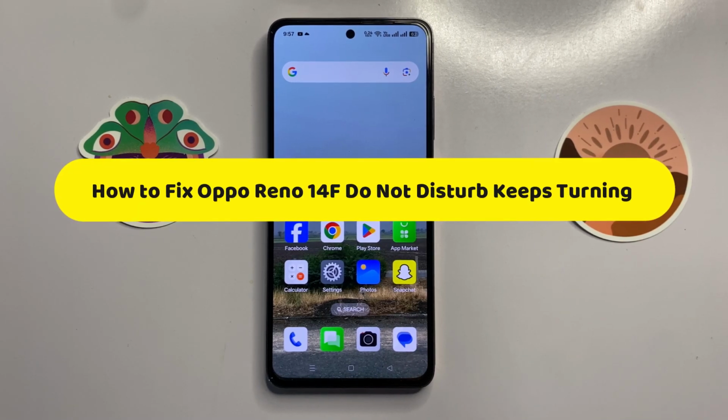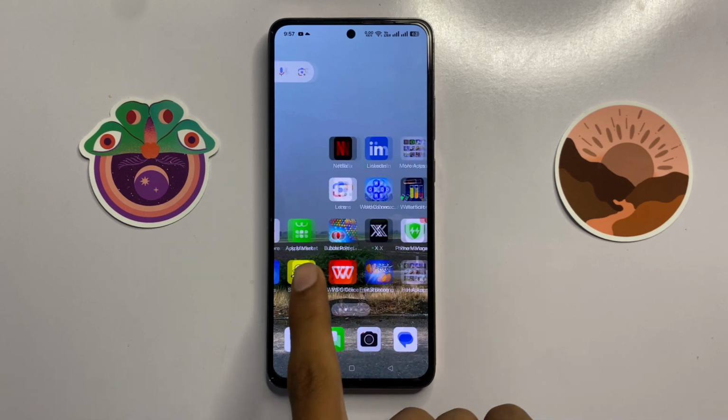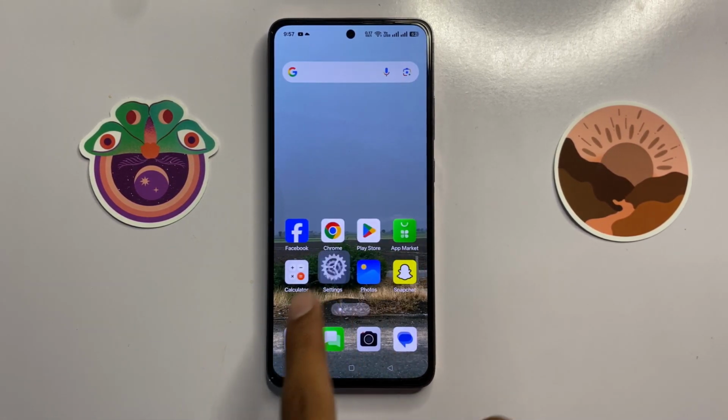How to fix Oppo Reno 14f do not disturb keeps turning on. So let's start the video. First of all, open settings.